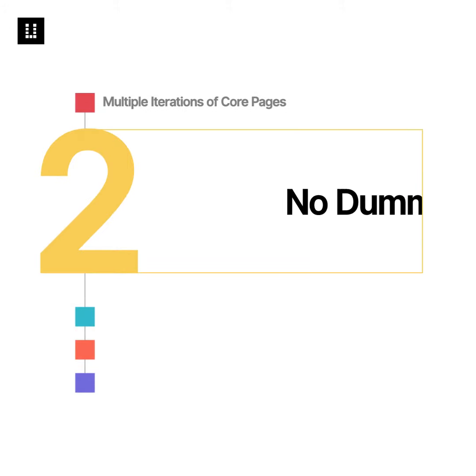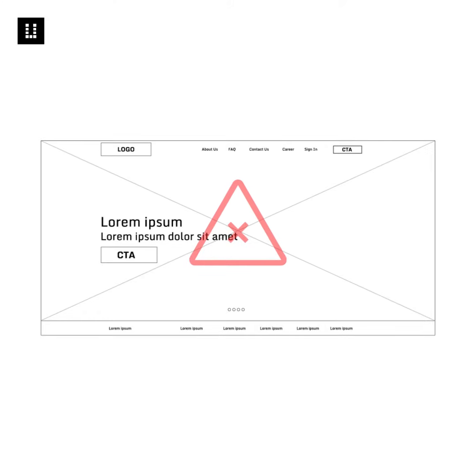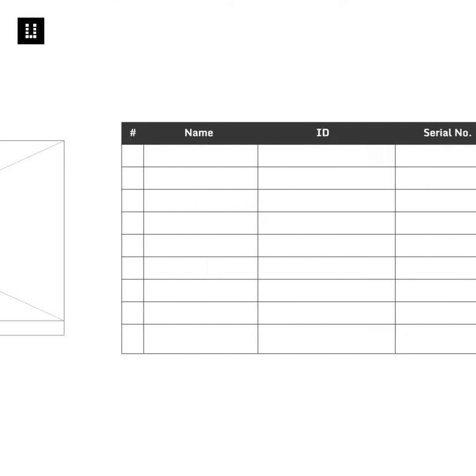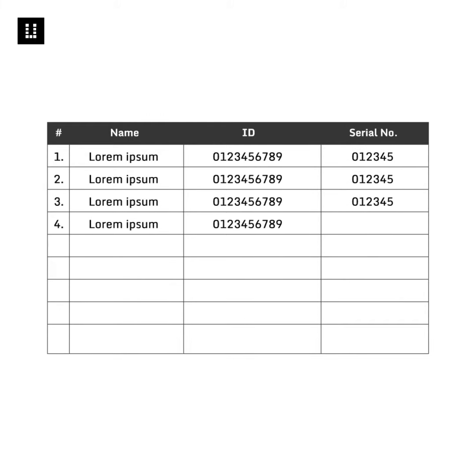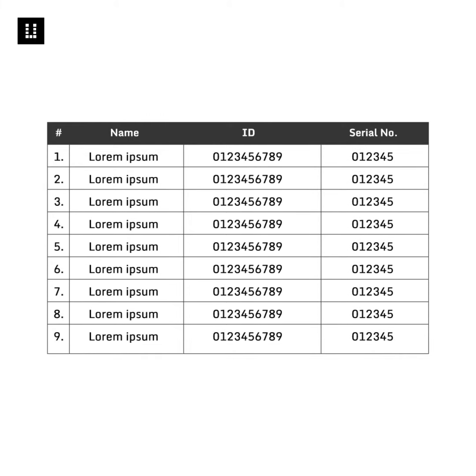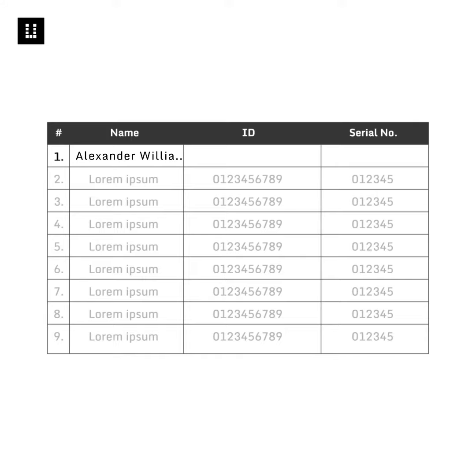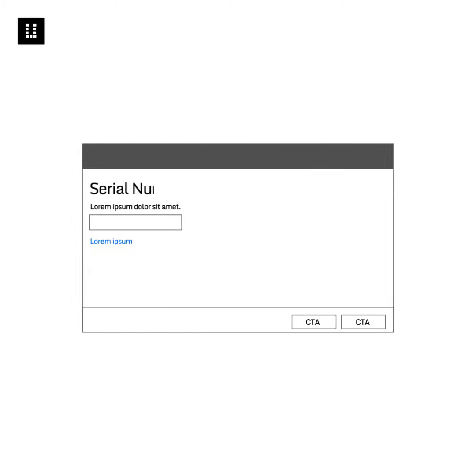Number 2. No dummy text. Senior designers refrain from using dummy content in their designs. Sure, lorem ipsum is convenient, but wireframes created with dummy content have a problem. Real content may not fit perfectly in the same layout, so get used to the habit of using real content, which is basically 50% of the design.